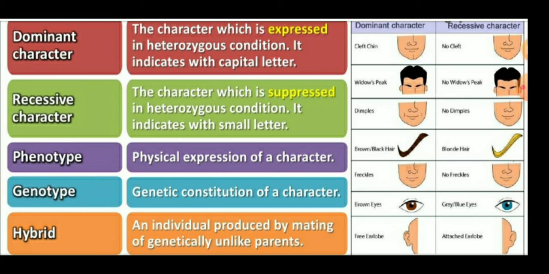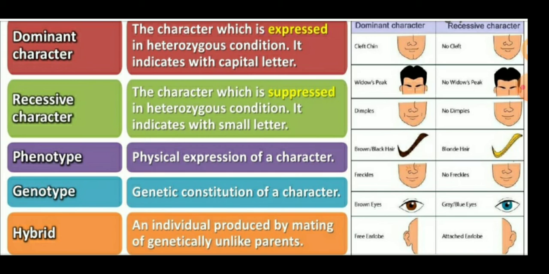Next term is the dominant character. The character which is expressed in the heterozygous condition is indicated with a capital letter, because it is capable of expressing itself. For example, in height, tallness is the dominant character. For the color of the seed, yellow is the dominant character. For the shape of the seed, round shape is the dominant character. So these are the dominant characters.